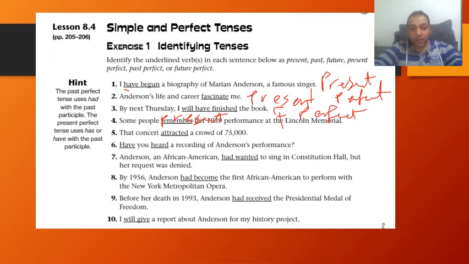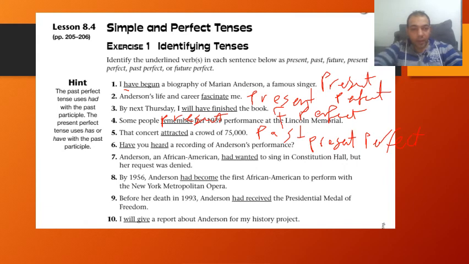So it's in what tense? Right, it's in the past. Excellent. Have you heard a recording of Anderson's performance? You have and heard. So this one is present perfect.